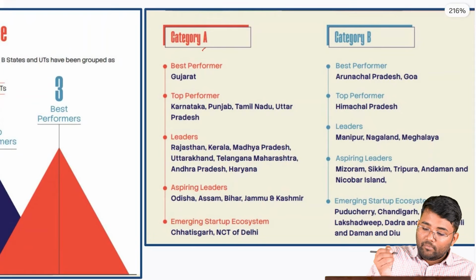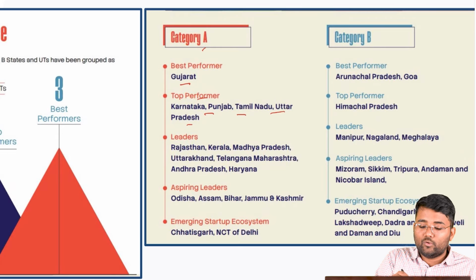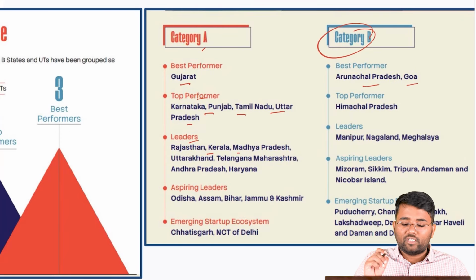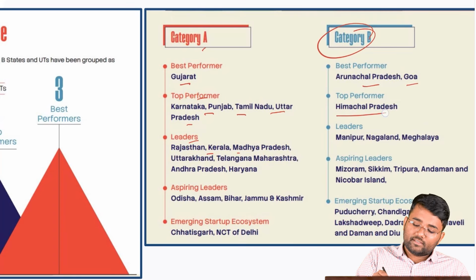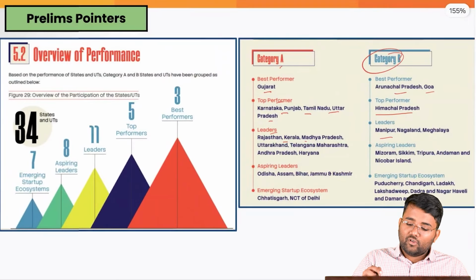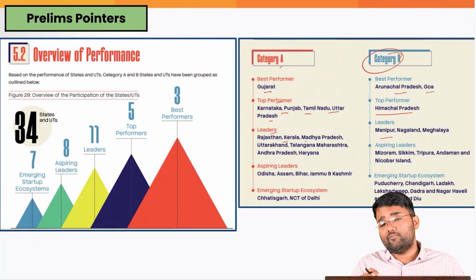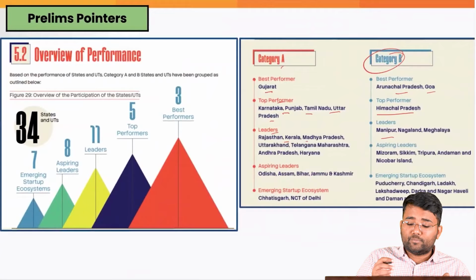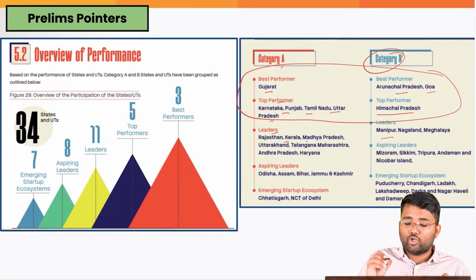For category A, best performer was Gujarat, top performer was Karnataka, Punjab, Tamil Nadu, Uttar Pradesh. Leaders are Rajasthan, Kerala, Madhya Pradesh, Uttarakhand, etc. In category B states, best performer is Arunachal Pradesh and Goa. Top performer is Himachal Pradesh. Leaders are Manipur, Nagaland and Meghalaya. So based on this, probably this can be one of the potential questions, that who released this particular ranking, and the top states you can remember along with certain top performers.